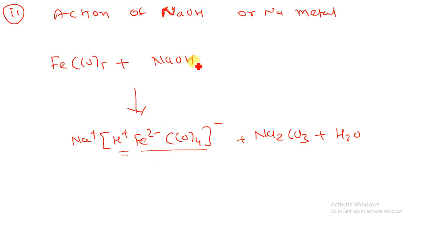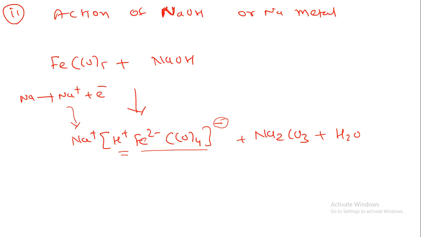This reaction you can also say that suppose if you are having a sodium metal, what will happen? Sodium metal will give Na plus plus electron. By similar way you can have Na plus and electron minus charge. So you are removing CO, so here I am having H plus, so Fe(CO)4, you can produce Na2CO3 and H2O. So that is the reaction of NaOH with the sodium metal. By that way you can also have this type of structure.